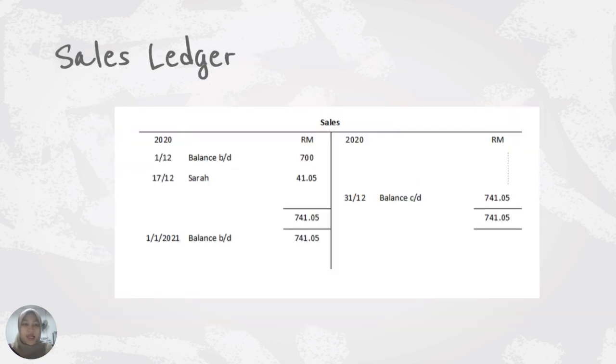Here is the sales ledger that we can find, and as you can see, the sales were RM741.05, with only 1 transaction from Sarah, RM41.05. But the company recorded its sales in the statement of profit or loss as RM1,000.